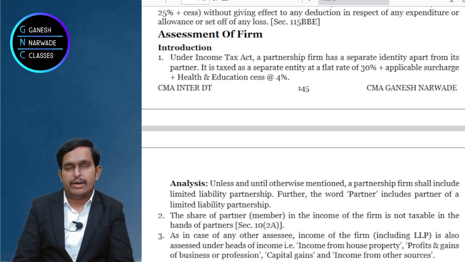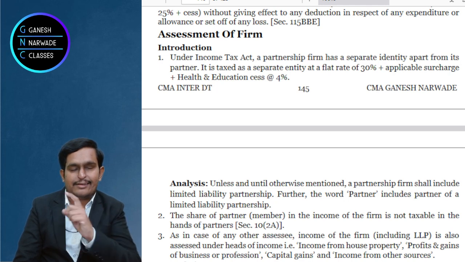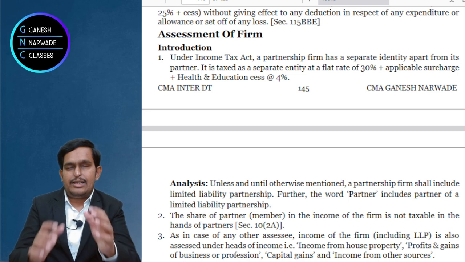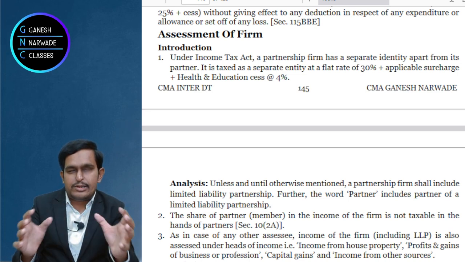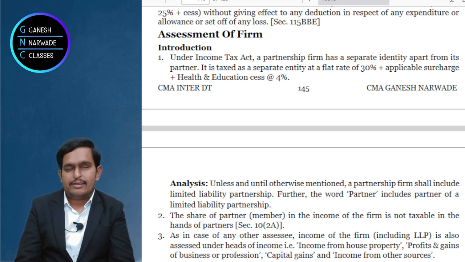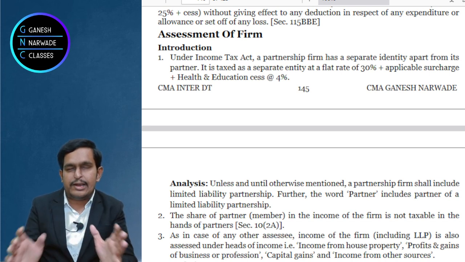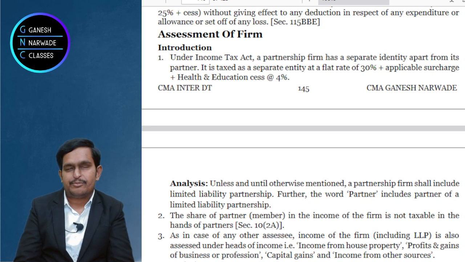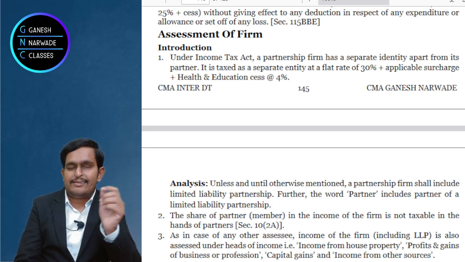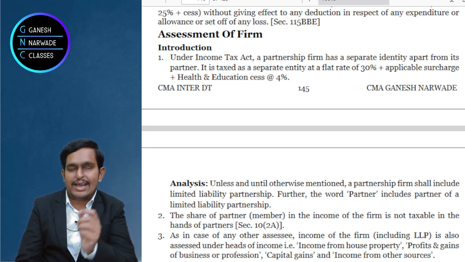Now please remember that when the partnership firm's income is taxed, and that income is distributed to the partners, tax is already paid, right? So when it is distributed, shared amongst the partners, again shall it be taxed or can we tax it?